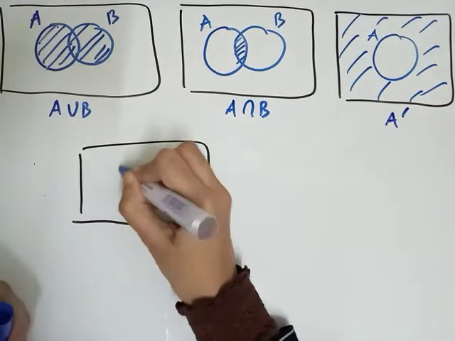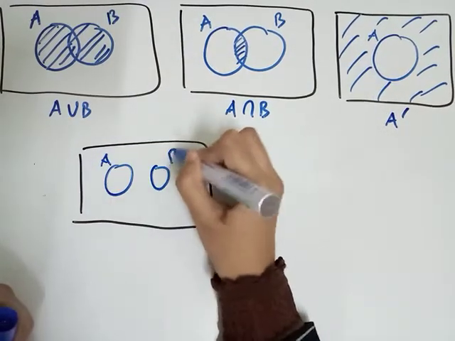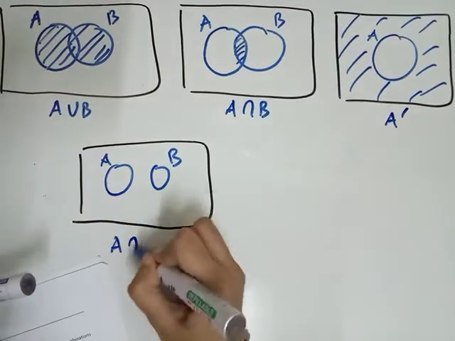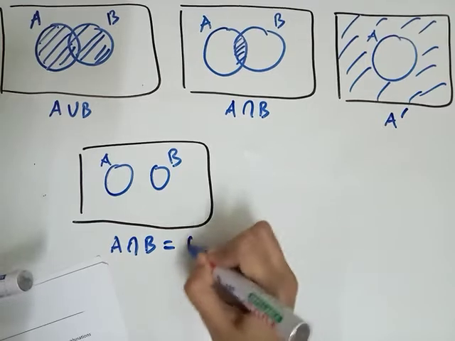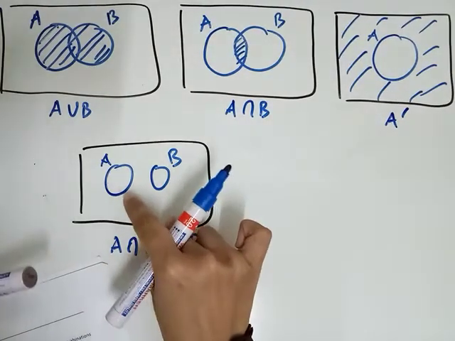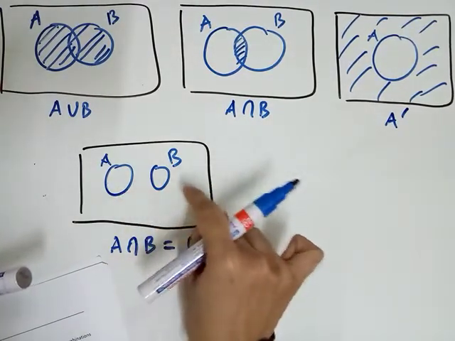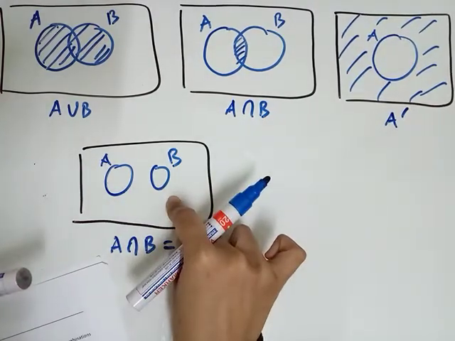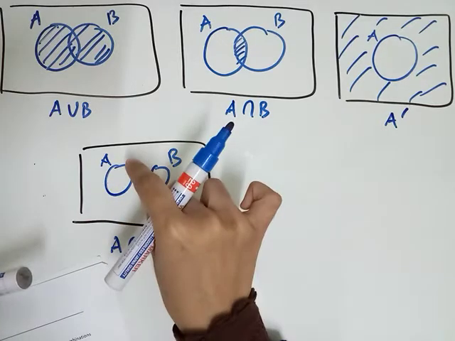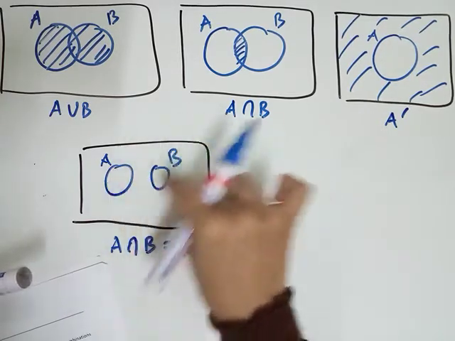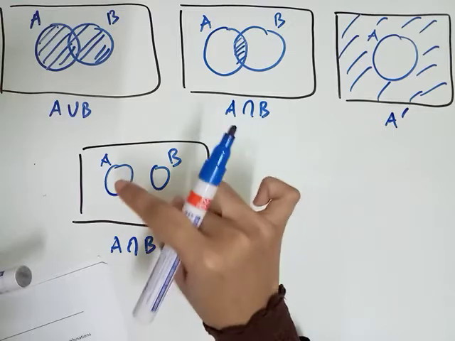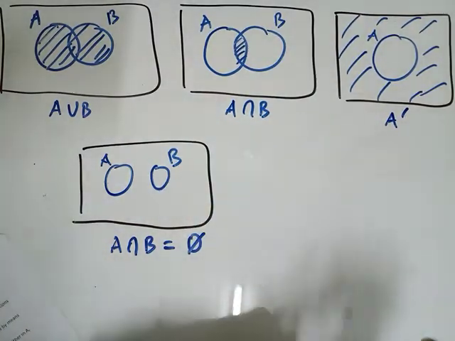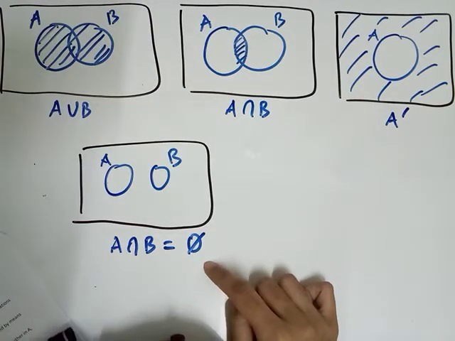Let's say this is set A, this is set B. So A intersect B is equal to the empty set. That means there are no elements in common between these two sets. We call it mutually exclusive, disjoint. Set A and set B are disjoint, so the two events have no elements. We call it the empty set.